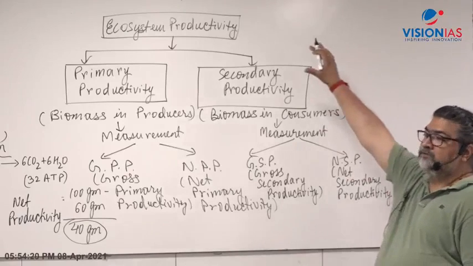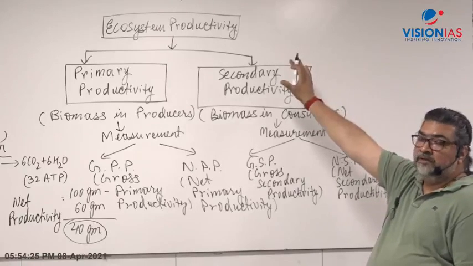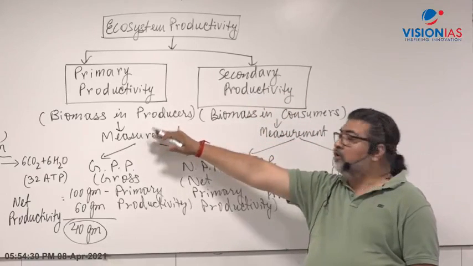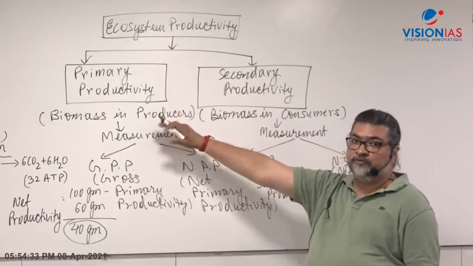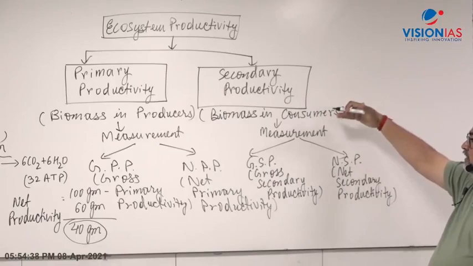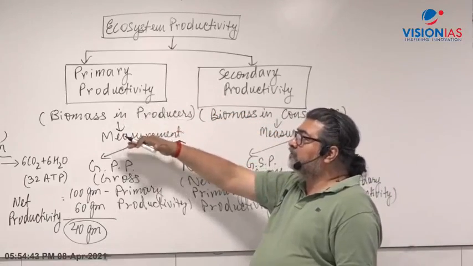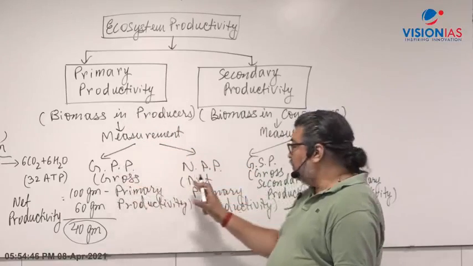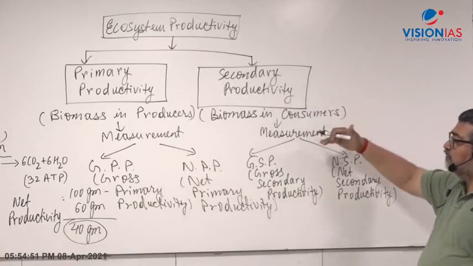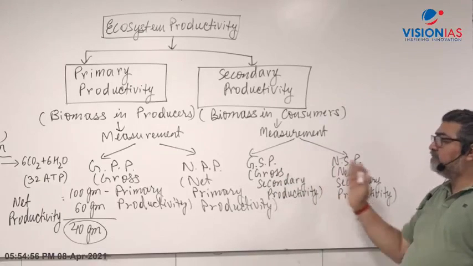Just focus on this flow chart. I have given you what ecosystem productivity is, the generation of biomass. It can be primary and secondary. Primary means all the producers, all the autotrophs, photosynthetic organisms. Secondary refers to consumers, animals like herbivores and carnivores. Primary is measured by gross value or net value, where net value is after respiration loss. In the same way, secondary productivity can also be measured in gross and net.